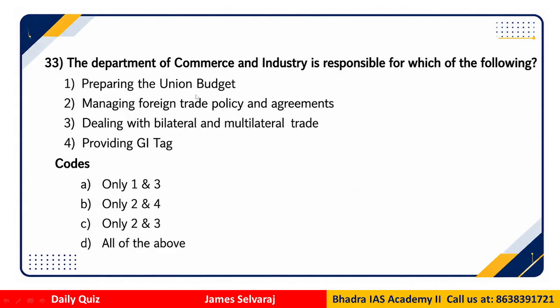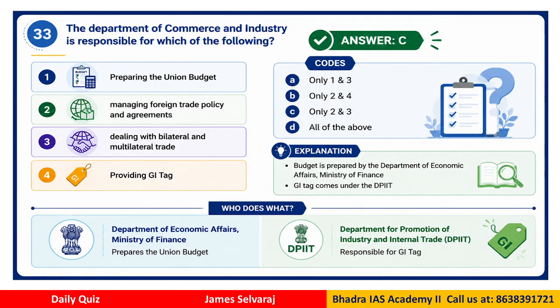Question number 33. The Department of Commerce and Industry is responsible for which of the following? Preparing the union budget, managing foreign trade policy and agreements, dealing with bilateral, multilateral trade, providing GI tag. So which of the following are correct? Okay, so if you look at here, we have the options only 1 and 3, 2 and 4, 2 and 3, all of the above. So which one will be correct? So the correct answer will be C, that is what we can say 2 and 3.